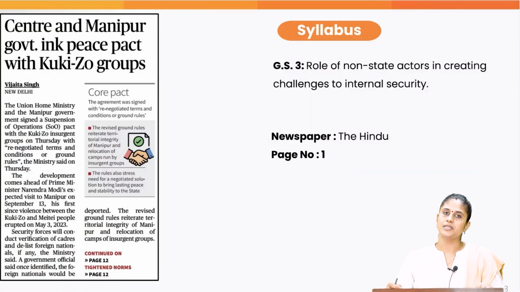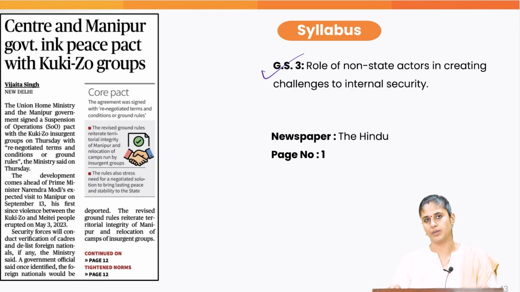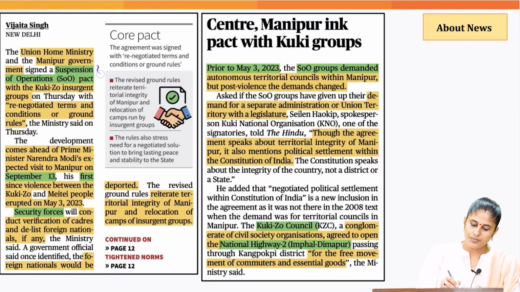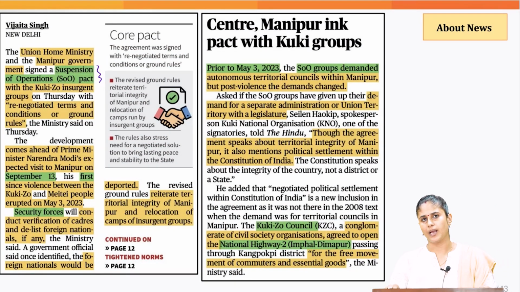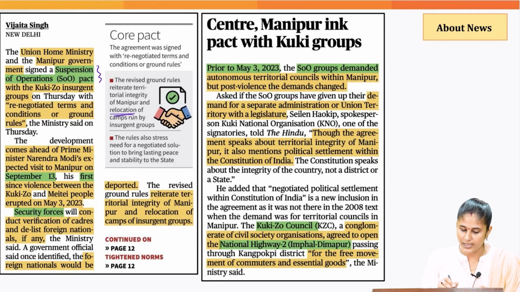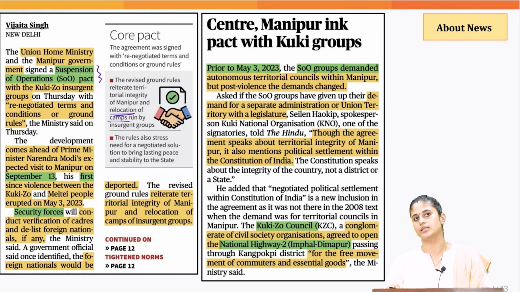Now, beginning with the simplified section, recently the Ministry of Home Affairs, the Manipur government as well as the Kuki Zo insurgent group have signed a peace pact. This particular topic you can associate with GS paper 3, issues related to internal security. Now, this particular pact is being referred to as the suspension of operation pact. Why suspension of operation pact? Because based on this pact, we would be relocating the camps being run by this particular insurgent group.